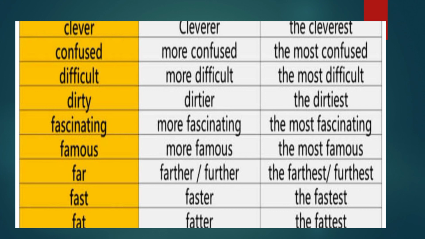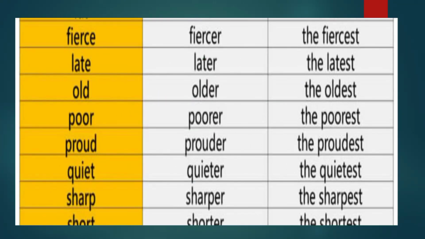Fast, faster, the fastest. Fat, fatter, fattest. Here you are going to double the consonant. When there is a vowel before the consonant, the last letter is doubled. Understood, children? Fierce, fiercer, the fiercest. Late, later, the latest. Old, older, oldest. Poor, poorer, the poorest. Proud, prouder, the proudest. Quiet, quieter, the quietest. Sharp, sharper, the sharpest. Short, shorter, the shortest.